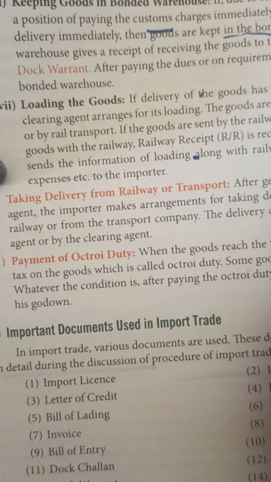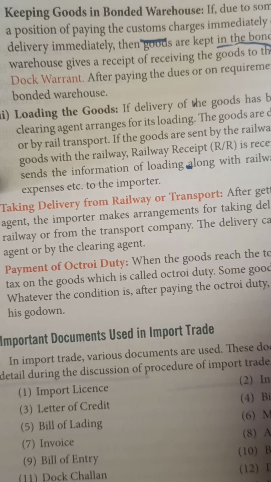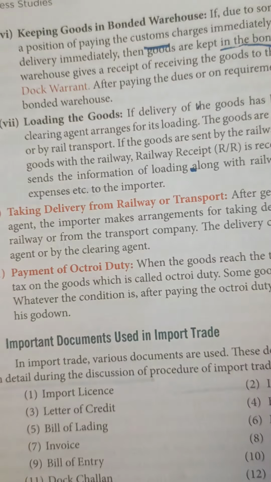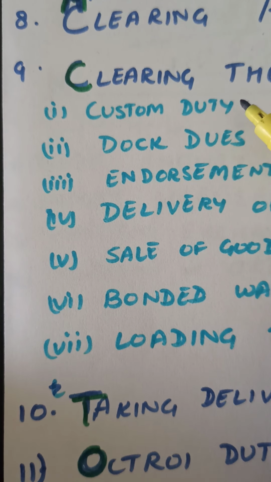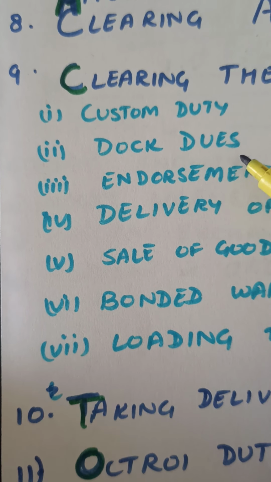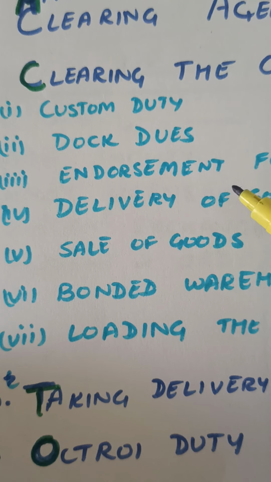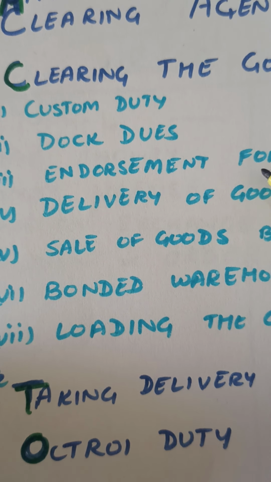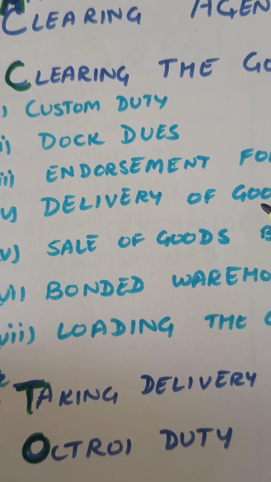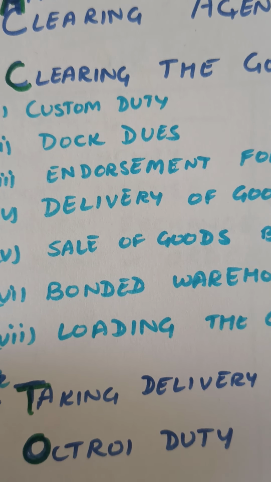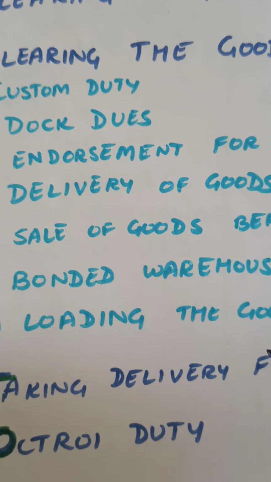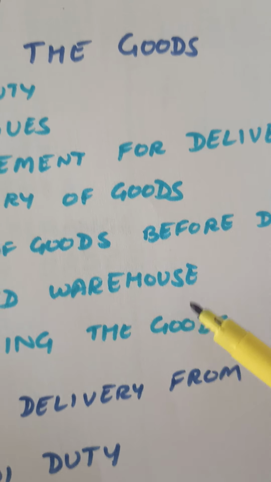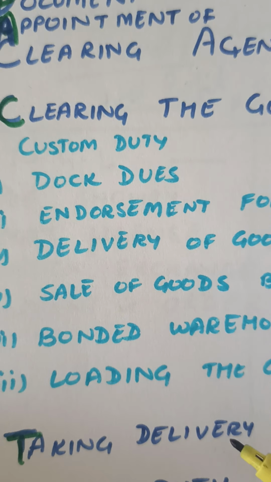This was the clearing agent. All the clearing of goods has been done. We have undertaken these steps here, children. Remember the steps we have undertaken: payment of the custom duty, clearing of the dock dues, payment of the dock dues, endorsement of goods for the delivery, delivery of goods, sale of goods before the delivery, goods stocked in the bonded warehouse, and then loading the goods to be sent to the destination. These are the steps that have been performed by the clearing agent for the clearing of the goods.